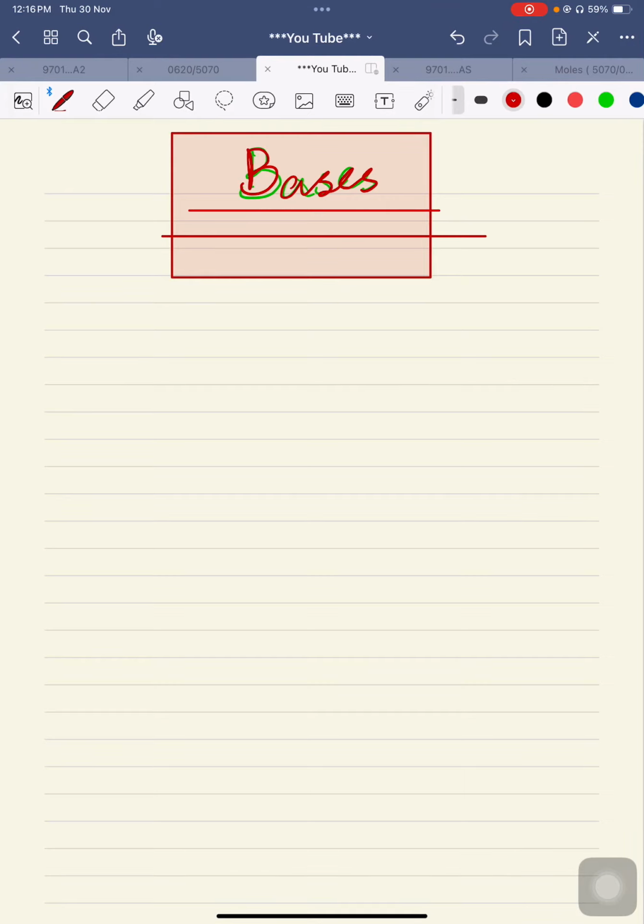Hello, guys. Welcome back. We have completed the topic of acids along with its reactions, different types, and ionization equations. Right now, we are going to discuss bases. So, what are bases? First of all, bases are another category of compounds, an entirely different class of compounds as compared to acids. Let's go into the concept of bases.